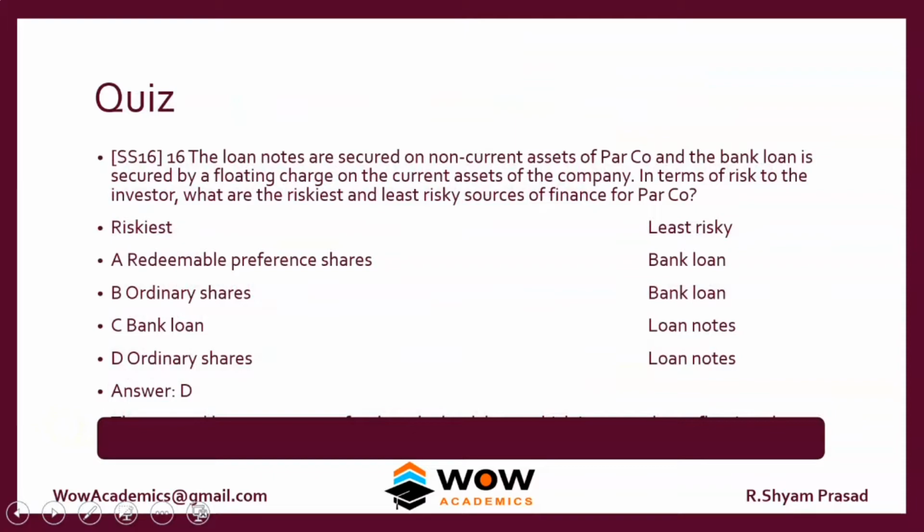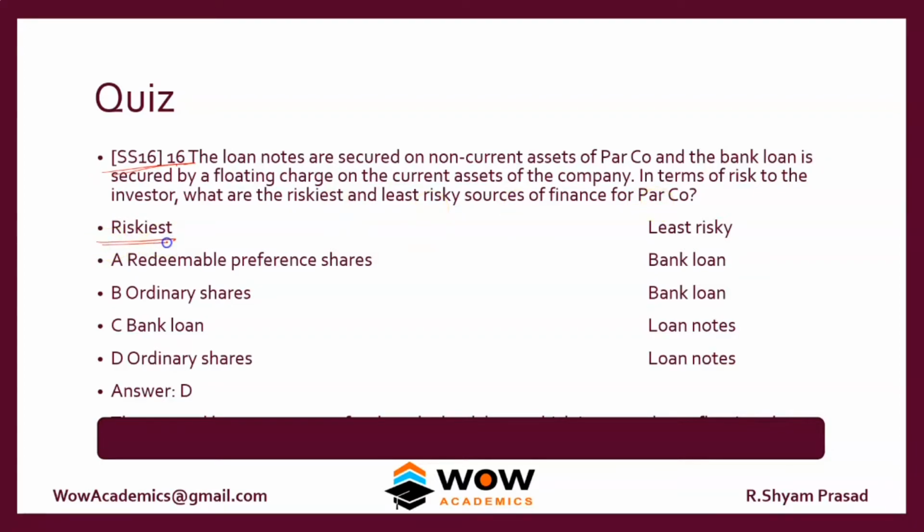So we look at a quiz. This question was asked in the September 16 ACCA exam. The loan notes are secured on a non-current asset of Parco, and the bank loan is secured by a floating charge on the current assets of the company. In terms of risk to the investor, what are the riskiest and the least risky sources of finance for Parco?